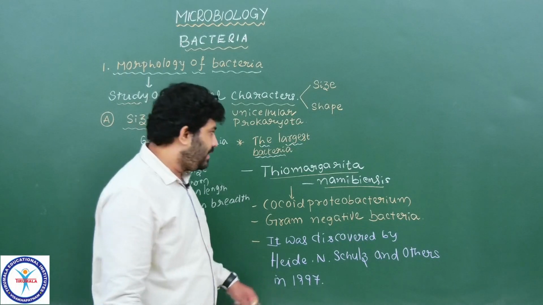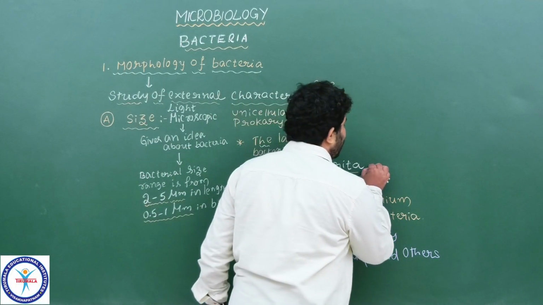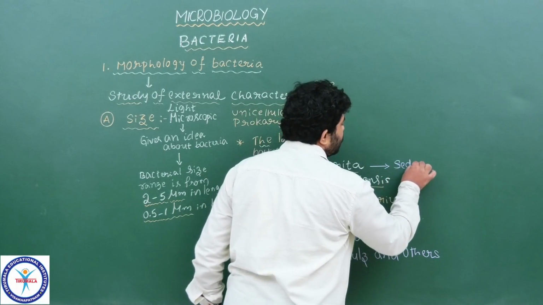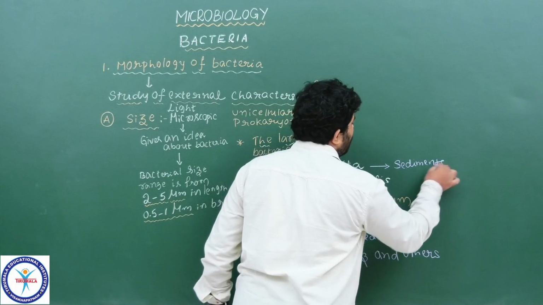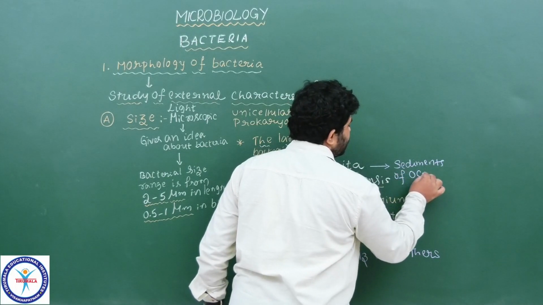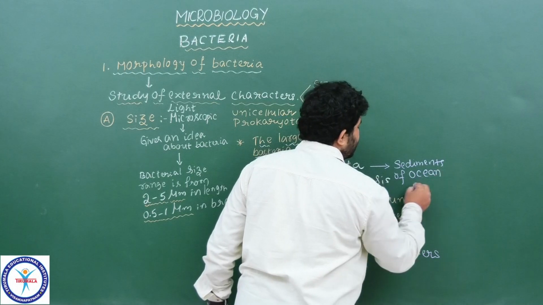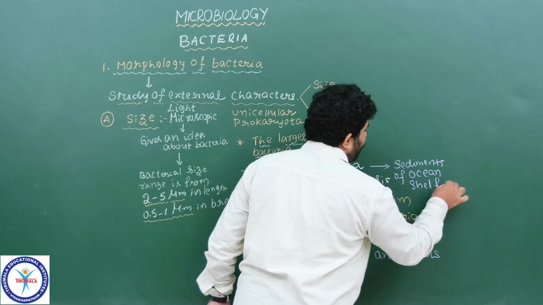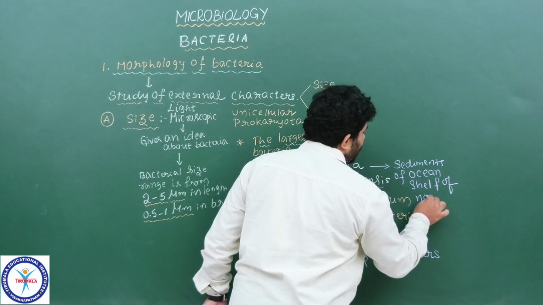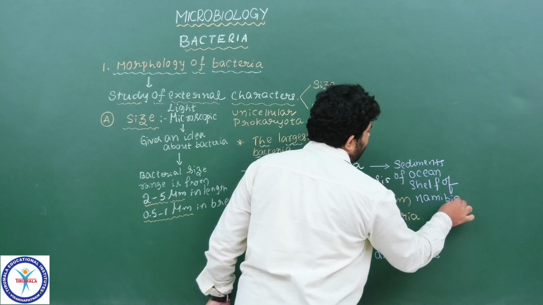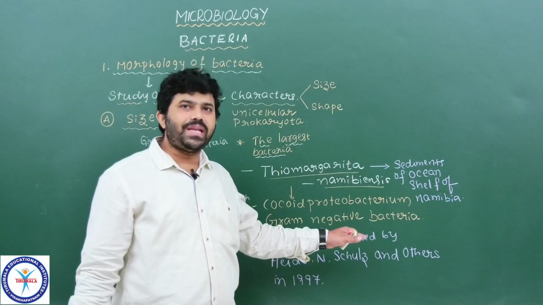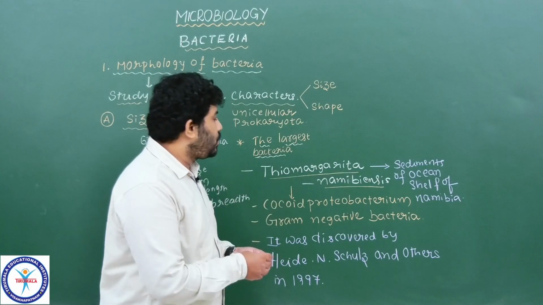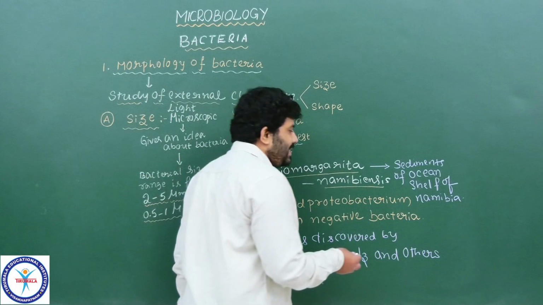Generally this Thiomargarita namibiensis settles in the sediments of oceans, or the ocean shelf of Namibia, Africa.